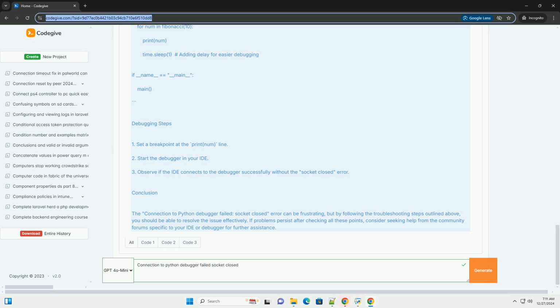Conclusion. The connection to Python debugger failed, socket closed error can be frustrating, but by following the troubleshooting steps outlined above, you should be able to resolve the issue effectively. If problems persist after checking all these points, consider seeking help from the community forums specific to your IDE or debugger for further assistance.